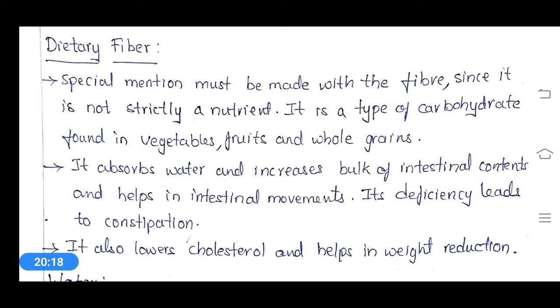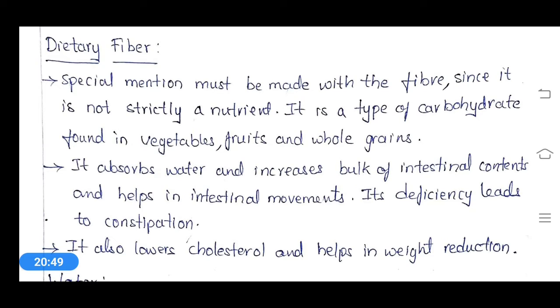Special mention must be made of fiber, since it is not strictly a nutrient. Of course it is not a nutrient, but we should include it with our nutrient list. Why? Because it is also essential for our body. It is not a nutrient, but we should take this dietary fiber with our food, and it is essential for our health.